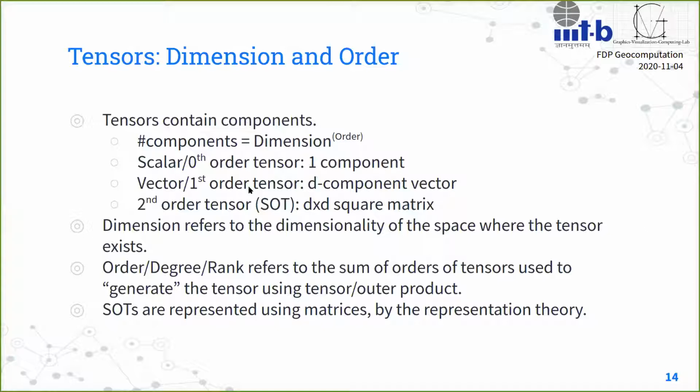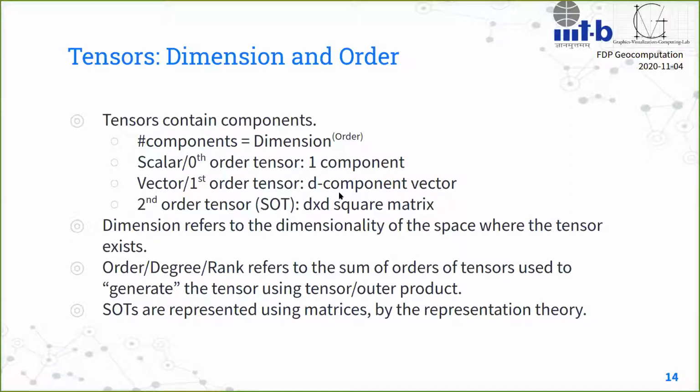Now, a vector is called a first order tensor. The idea here is you have a D component vector for D-dimensional space. So, for example, velocity, positional information, all of those become vectors and they are first order tensors. Now, the second order tensors add more complexity. For D-dimensional space, a second order tensor would be a D cross D square matrix, right? So these are the variations. Then a third order tensor would be D cross D cross D, and it will just go on, right?